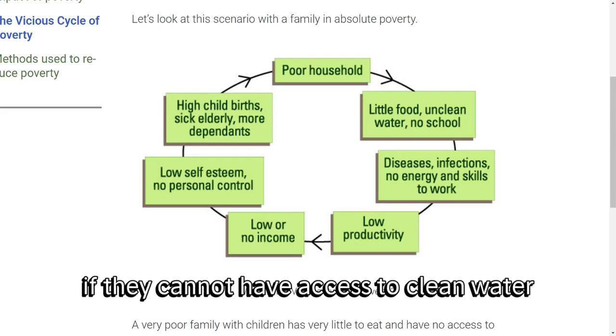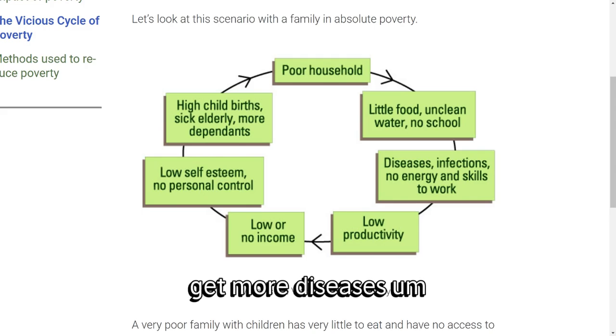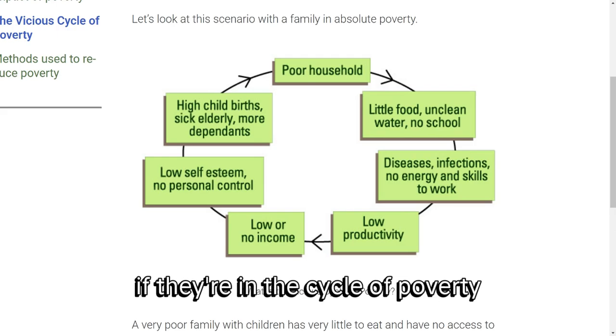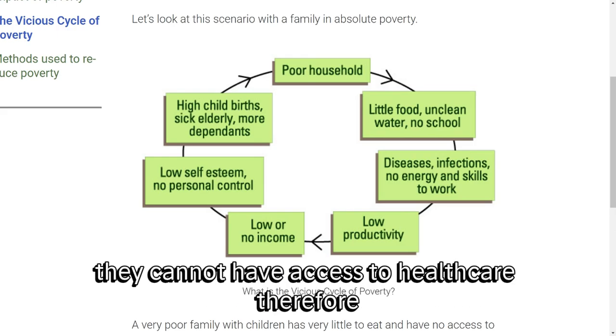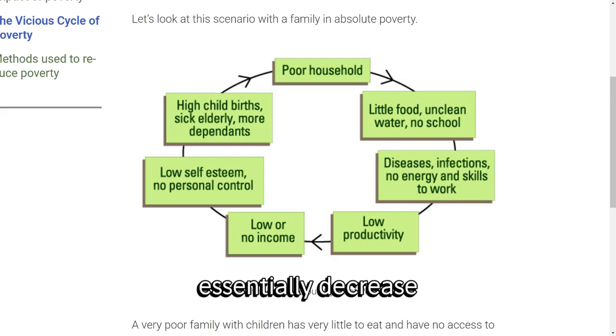If they cannot have access to clean water, then they are likely to get more diseases. If they are ill, and again, if they're in the cycle of poverty, they cannot have access to healthcare. Therefore, that means their life expectancy will essentially decrease.